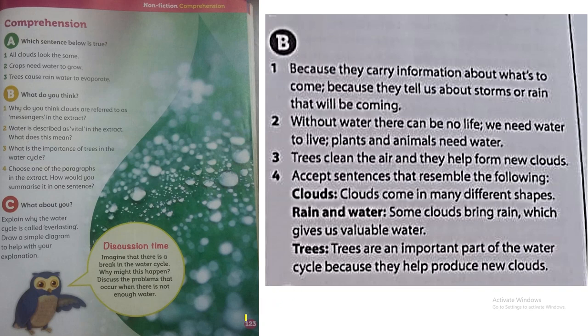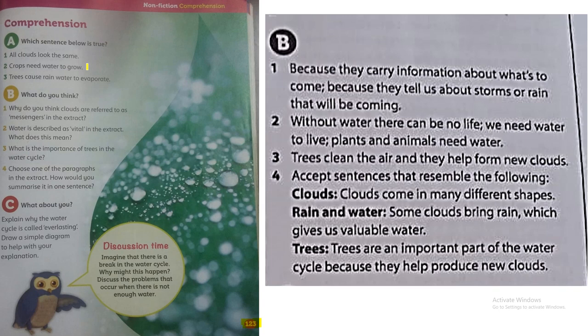Let's start with the textbook, page 123. We have here exercise A, which asks which sentence below is true. Number 1, all clouds look the same. Of course, it's wrong because clouds have different shapes. Number 2, crops need water to grow. This is correct. All the crops and all the plants need water in order to grow.